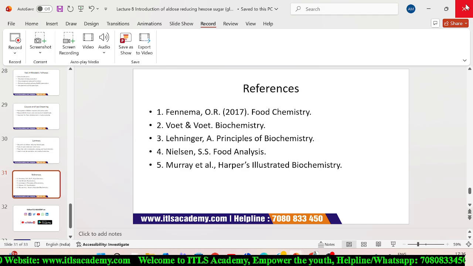Now come to the practical part. First of all, I will discuss the test, then procedure, then observation, then interference. One by one, each test will be discussed, then their procedure, their observation, and then their interference. After that, I will show you a video of the experiment. Clear? Till now, everything is clear. If anybody has a doubt, just let me know.